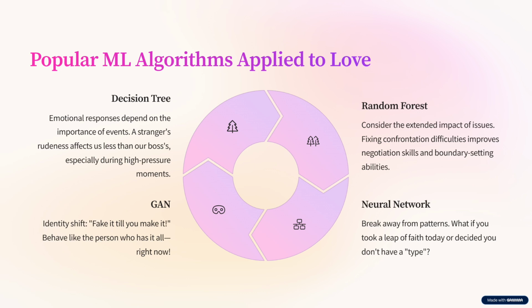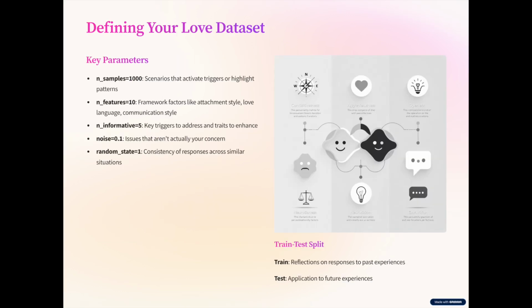GAN, generative adversarial network, implies working with two neural networks, a generator and a discriminator, that compete against each other to produce realistic data. Think of identity shift. Act like we're already there. Fake it till we make it. Behave like the person who has it all and do it right now.